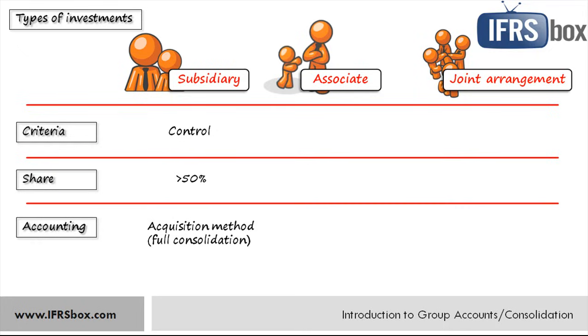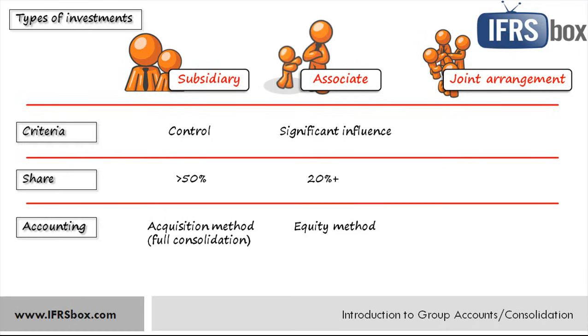As opposed to that, when we talk about the associate, then the investor does not have the ability to control it, only a significant influence. It is the power to participate, but not to control. An indicator of existence of significant influence is that the investor holds 20% or more of the voting power over the investee. Well, if it has less, then there's probably no significant influence. In this situation, the investor applies the equity method for accounting for an associate.